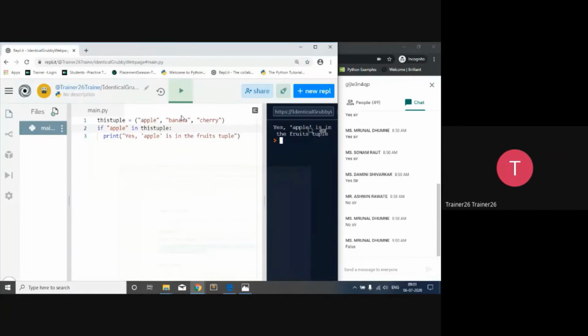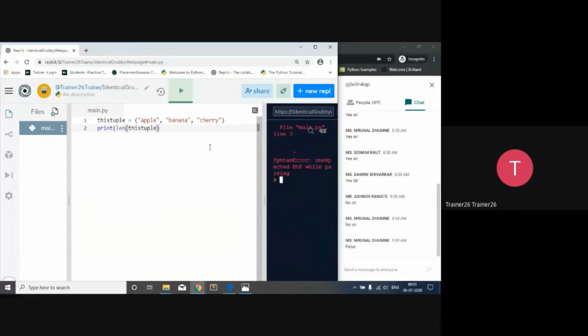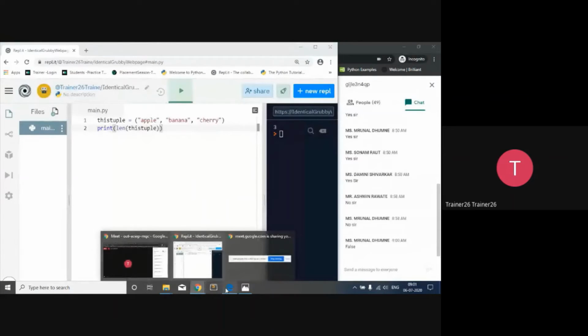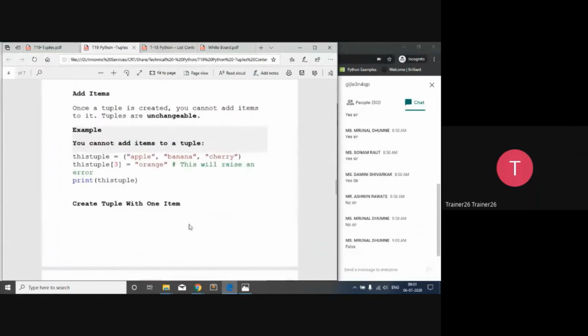So with the tuple, there are very few, only two functions are there regarding the tuple. So because it's unchangeable, so right now it will return the 3. Sorry, अब क्या हो गया यहाँ पर? क्या change किया हम लोगों ने? That is tuple length. So answer is 3. So now the next fundamental regarding the tuples is adding an item.